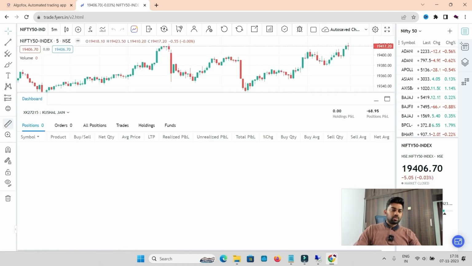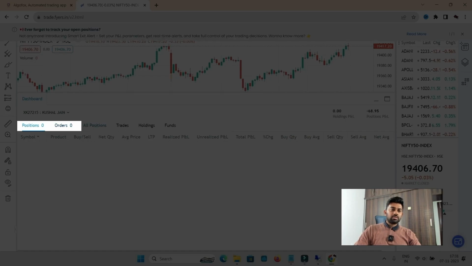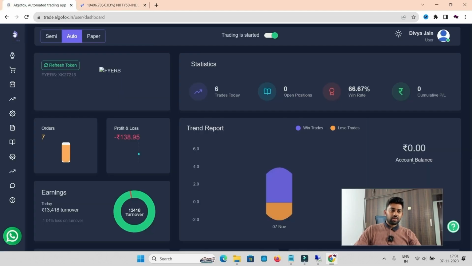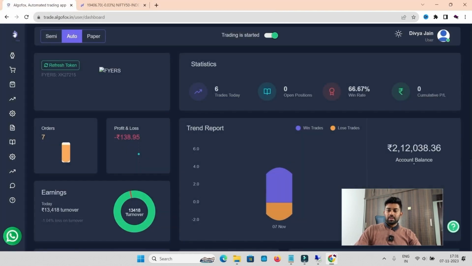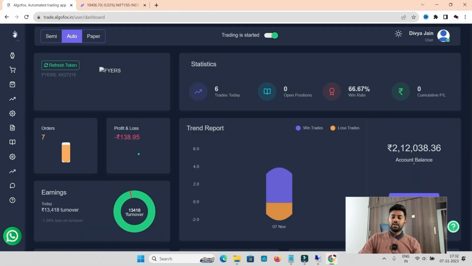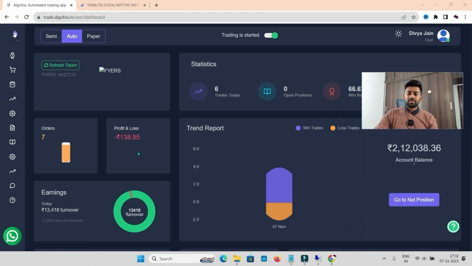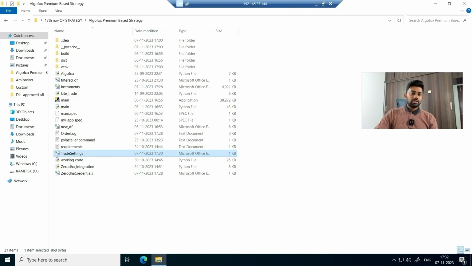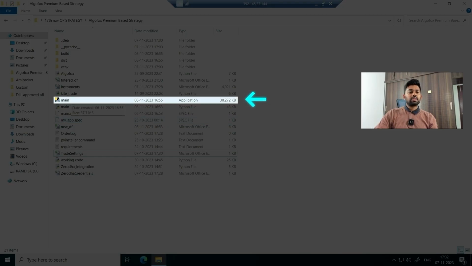It's done. So you can see position 0, order 0. There's nothing that we have placed as of now. Just refresh the token even once more, and there you go. So now the account balance is also visible. We have close to 2 lakh rupees that we will use tomorrow for live trading. But today I'm just going to simulate the trade using this Python code. So I'll just double click on this main file.